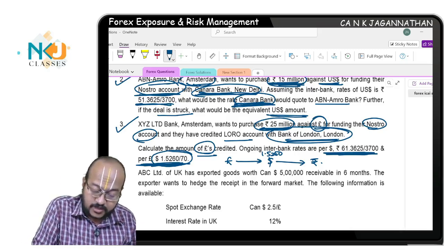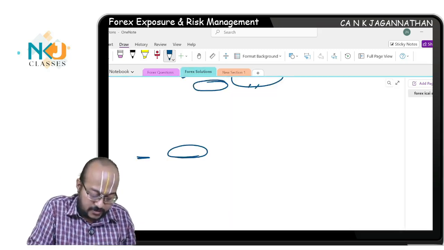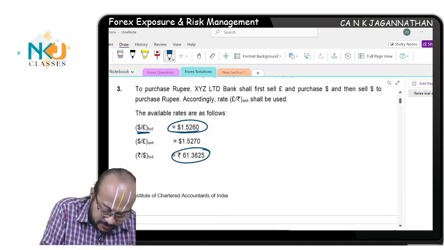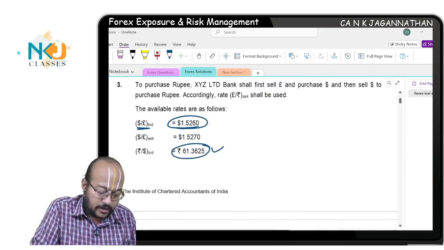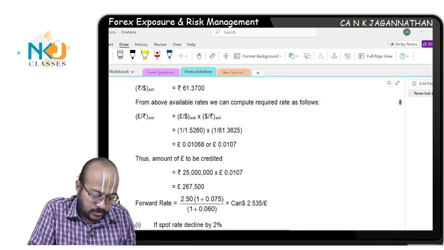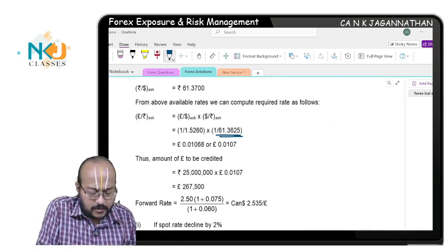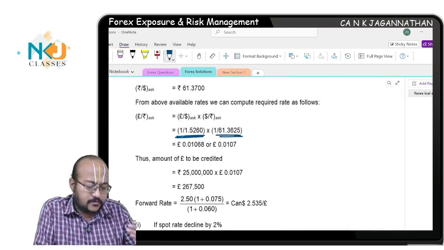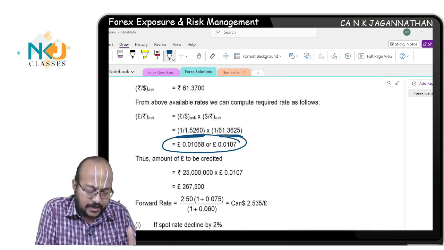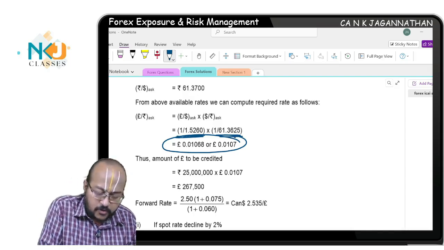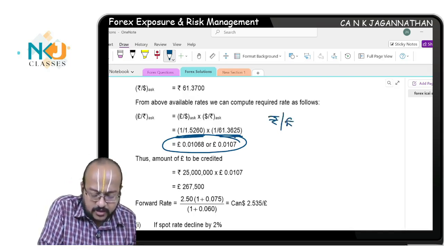61.3625. See here what they have given, 61.3625. This is the bid rate you will consider. So, in terms of rupee they have converted, this is the rate you should consider. Of course, if it is rupee per pound, this is the rate you should consider.